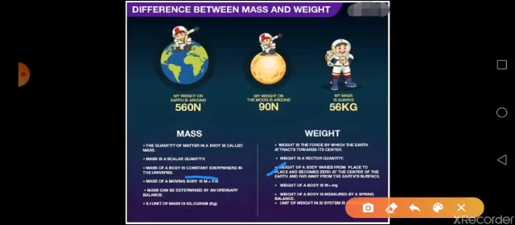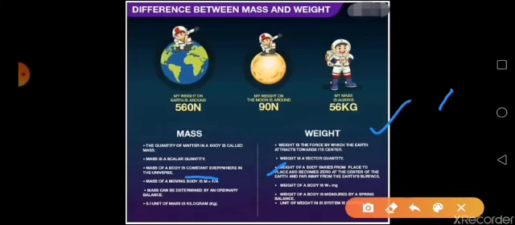But your weight will change accordingly wherever you go, because weight always depends upon the gravity from the definition itself. So you know that value of gravity changes from place to place. So accordingly weight of an object will also change from place to place.